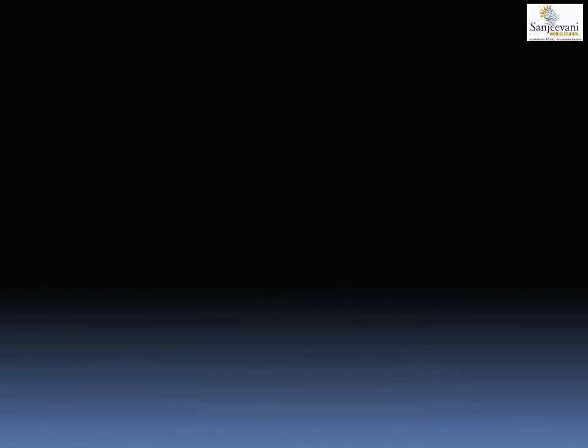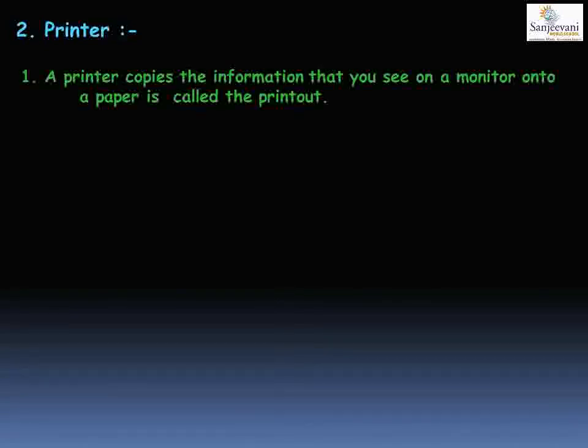The next output device we are going to see is the printer. A printer copies the information that you see on a monitor onto paper. Whatever information is on the monitor, whatever you have typed from your keyboard, or any image that you can see on your monitor, you can have it on paper. The printer does the work of copying whatever is on your monitor to paper. The paper on which you have the print is known as the printout.